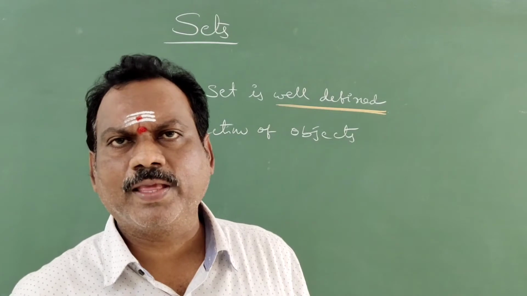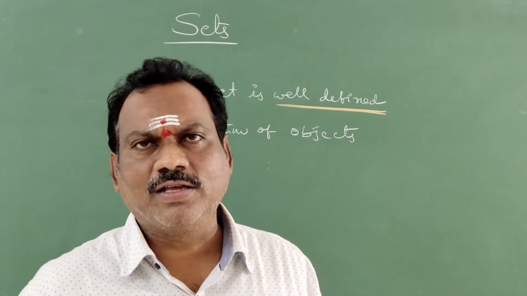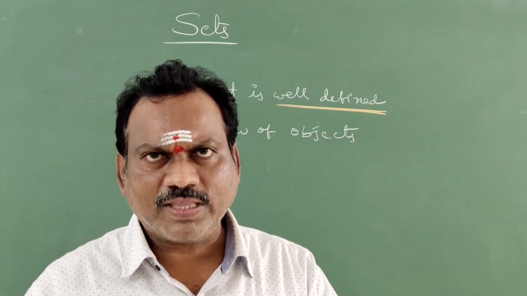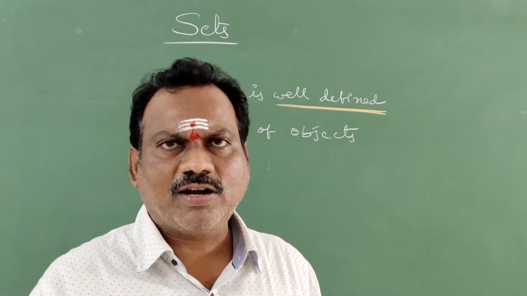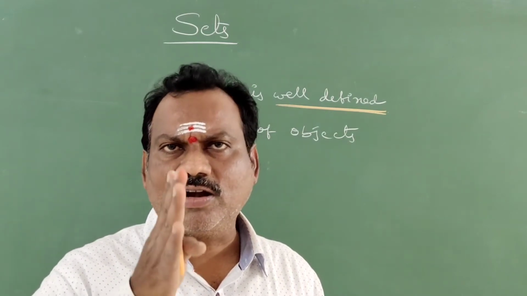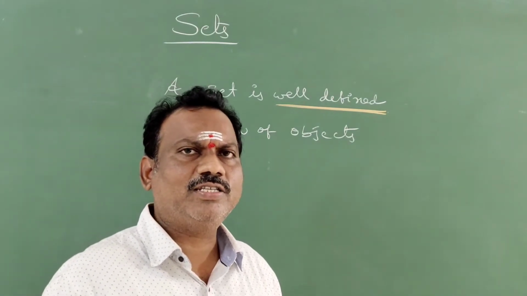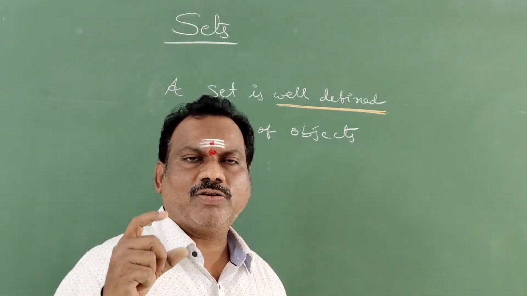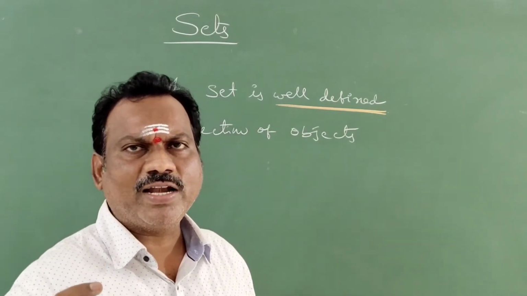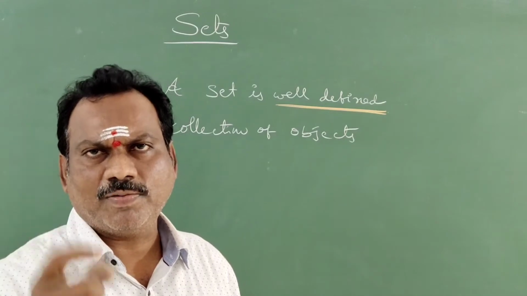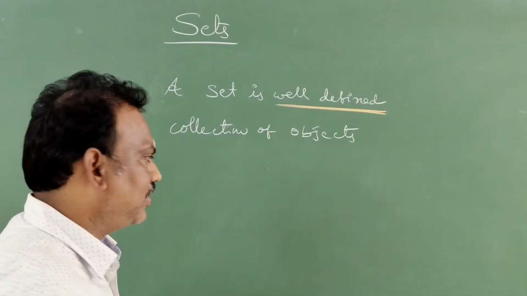Clear students? Suppose a crowd of people is there, we don't call it a set, because different kinds of things are available there. It is not categorized into a particular type, so it is not specified. That's why we don't call it a set. Correct students? So first you have to remember what is meant by a set: a set is a well defined collection of objects.